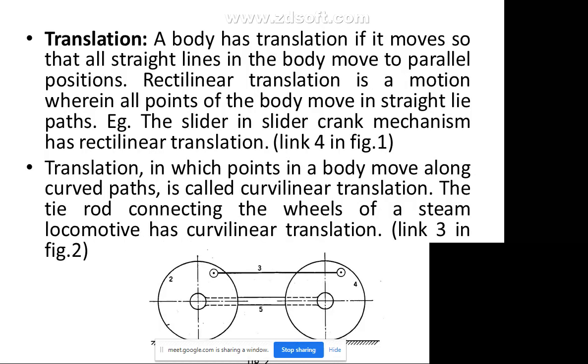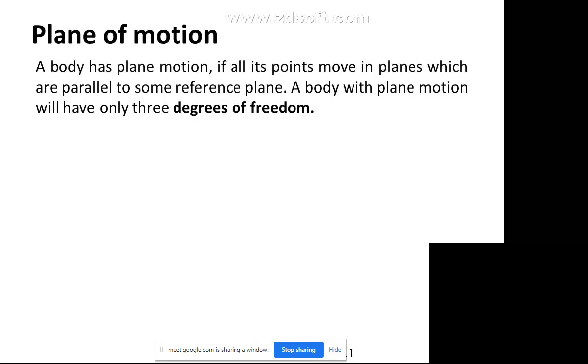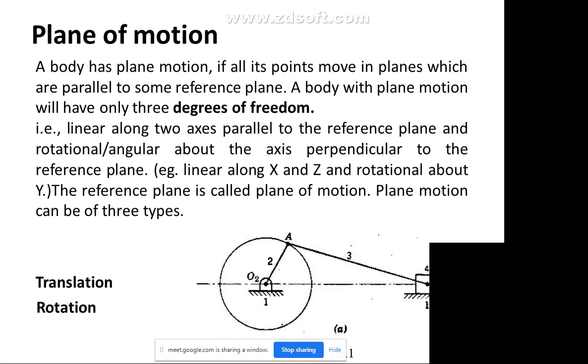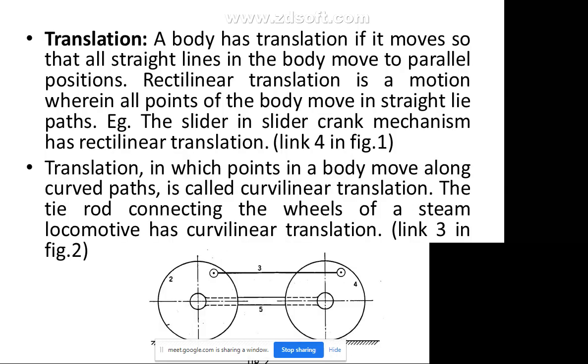Okay, so as you see now in this figure, translation, rotation, and translation and rotation, all the things are possible. So 2 is nothing but rotation, 4 is the translation, and the 3 is both translation and rotation. You can see now the link 4 in the figure 1 is translation. And next we'll discuss translation in which points in a body move along curved paths, that is also called curvilinear translation.